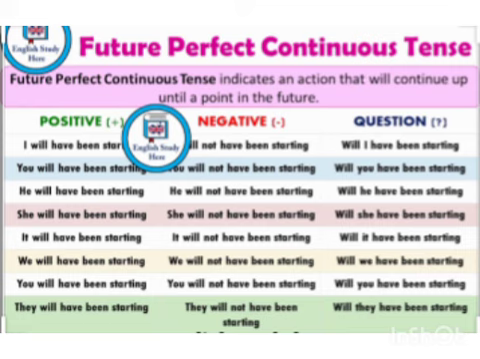The last question type is, will I have been starting? So will has to be placed in the front to make the sentence a question. Will you have been starting? Will he have been starting? Will she have been starting? Will it have been starting? Will we have been starting? Will you have been starting? And will they have been starting?